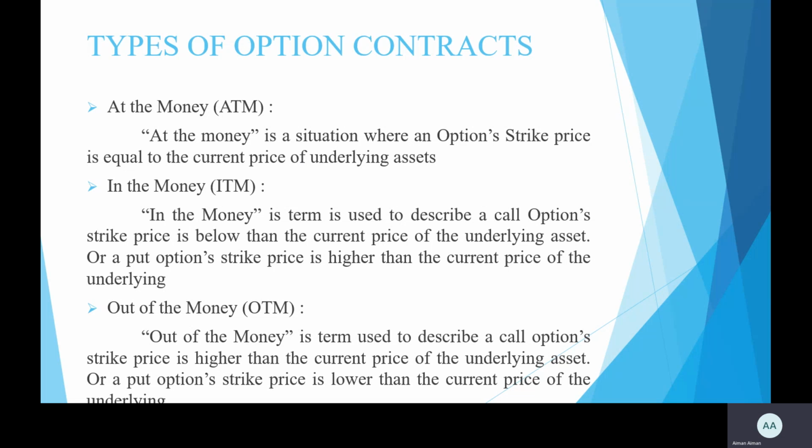So the last one is out of the money. Out of the money is a term used to describe a call option whose strike price is higher or greater than the current price of the underlying asset, or a put option whose strike price is lower than the current price of the underlying asset. So in short, it describes the unprofitability or loss of the holder in the option contract because this is opposite of the above one.